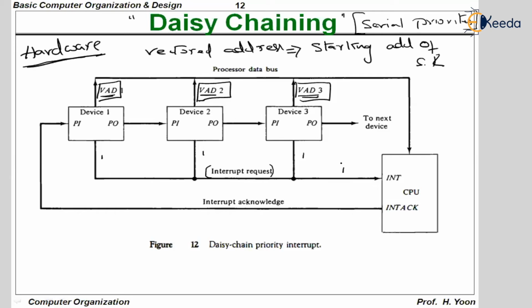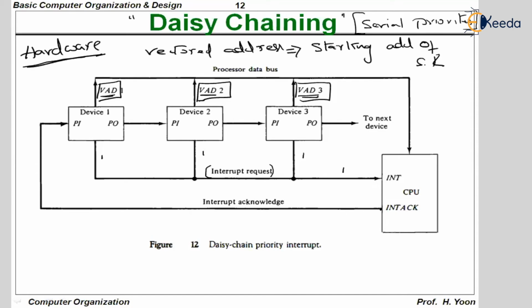The moment the CPU receives an interrupt request, it immediately sends an interrupt acknowledge to the first device only. Let us see how it works. Interrupt request equal to 1 means the CPU has received an interrupt request, so it should service the interrupt. But the CPU should also identify the priorities: which device should be serviced first?